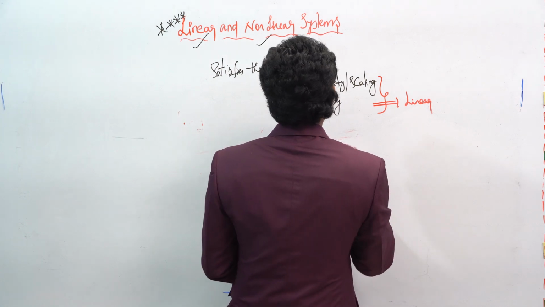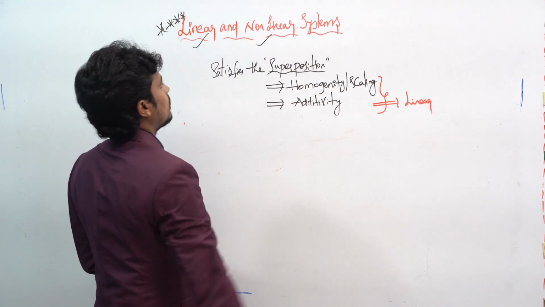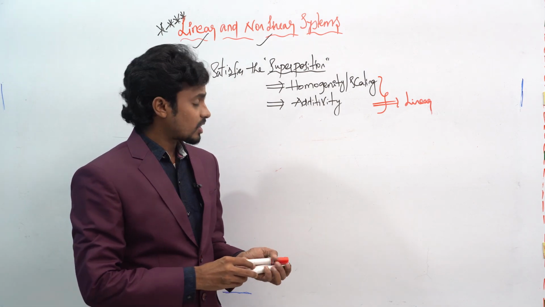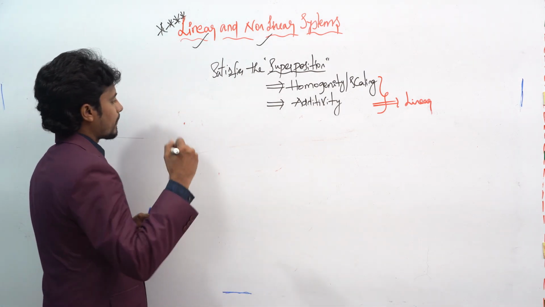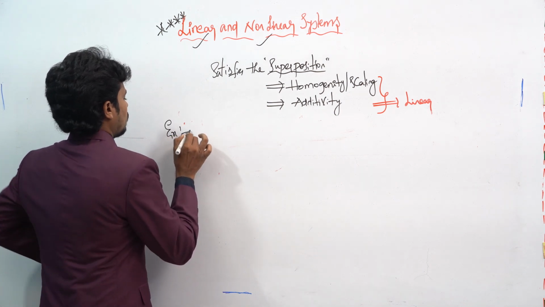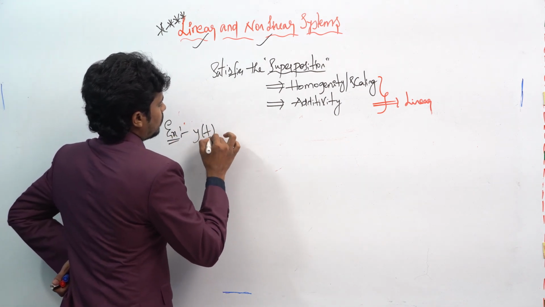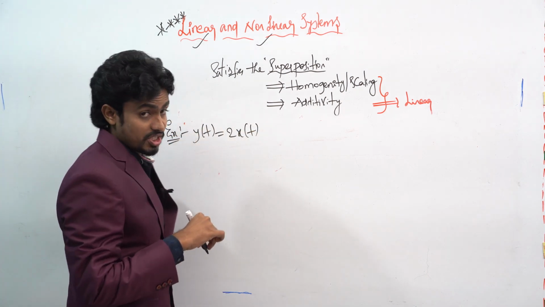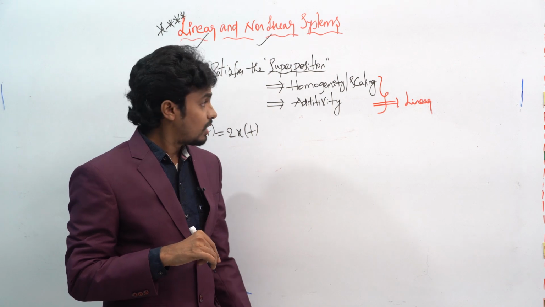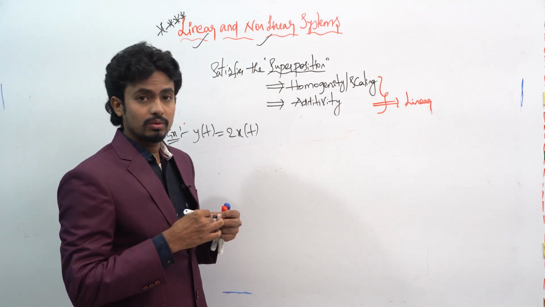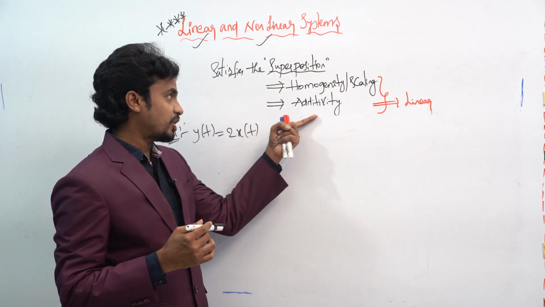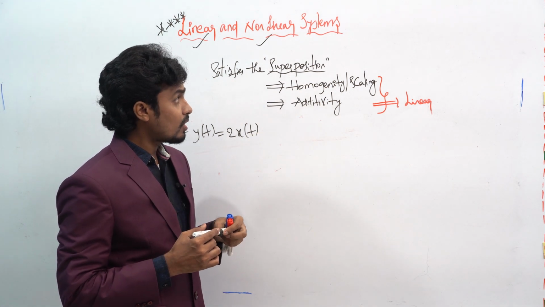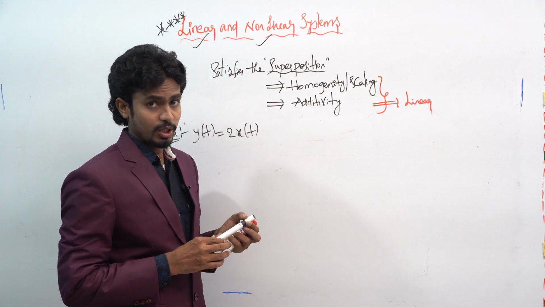Okay, let's see some questions based on the linear as well as the non-linear system. Then you will get to know easily. The first question: y of t is equal to 2 into x of t. For this question we have to check whether it is linear or non-linear. We have to check for additivity as well as homogeneity, or scaling. Then you will get to know whether the system is linear or non-linear.